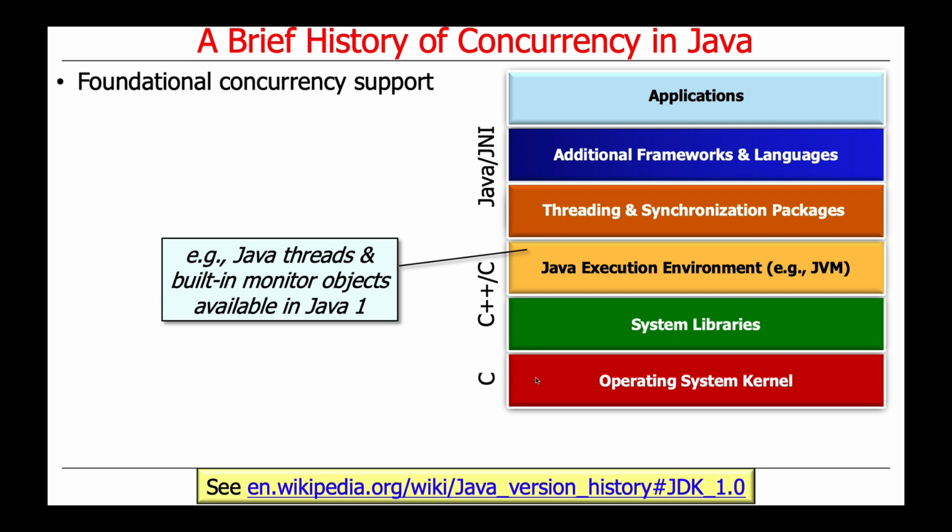So when Java first was released in its modern form, it had an earlier start in the very early 90s as part of something called Oak, which was an internal project at Sun. But when it finally hit the streets in the 95 time frame as Java 1, it had support for foundational concurrency mechanisms. These were implemented by the Java execution environment, for example, the Java virtual machine. And the core thing that came out with Java 1.0, if you're interested in the history, was threads and built-in monitor objects. That's what you got out of the box with the first release of Java.